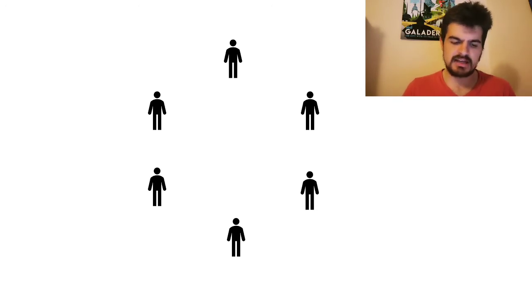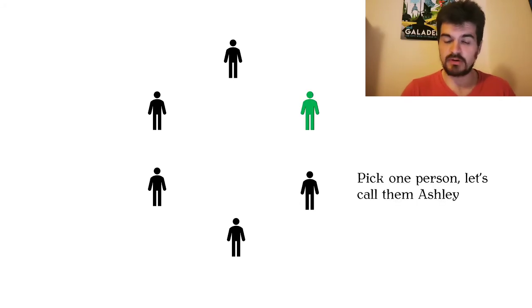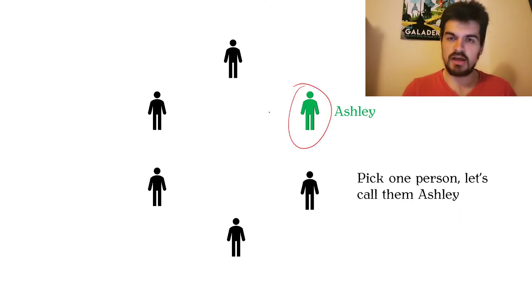So what that means is that if you pick any 3 of those people, then we know that some 2 of them know each other. But we don't know who that is, basically. So let's start and pick one person, let's call them Ashley. This is Ashley here, and Ashley knows some people.